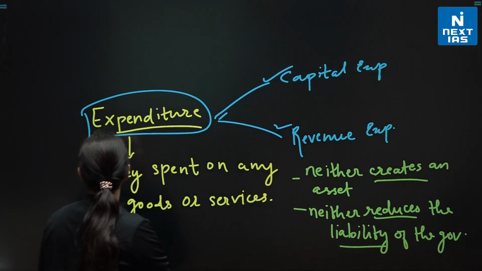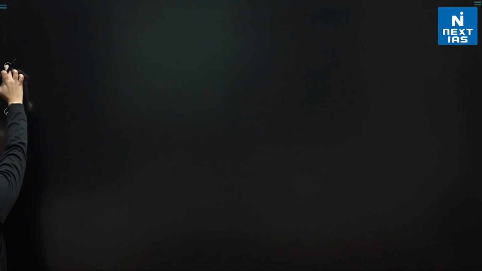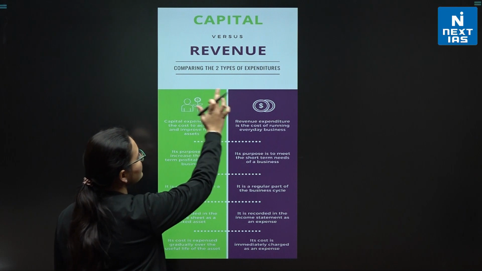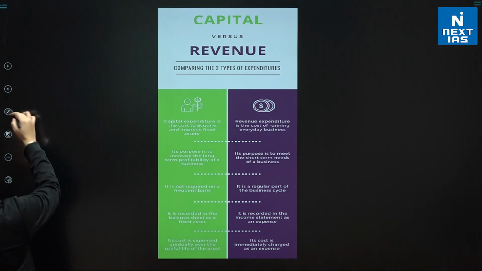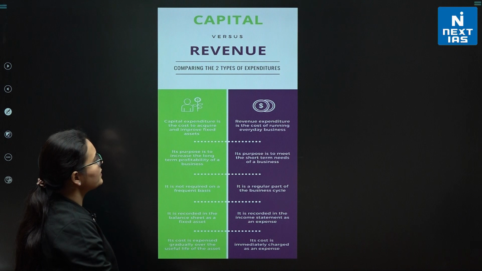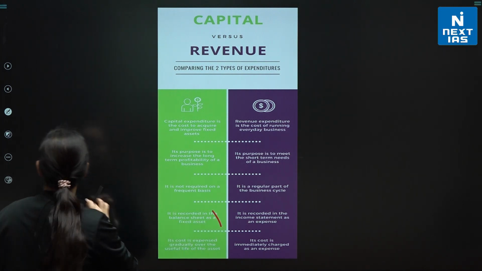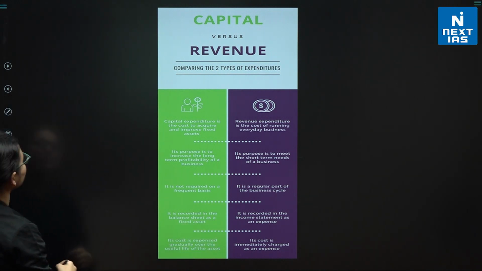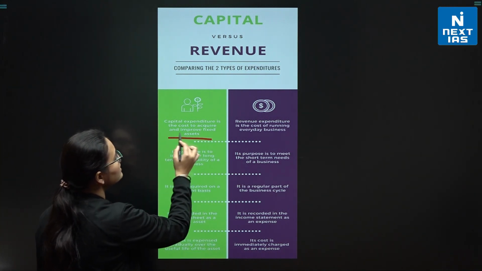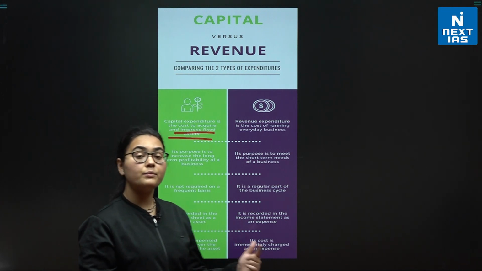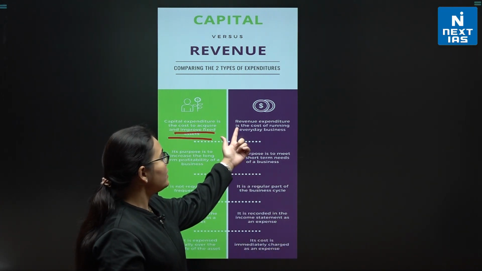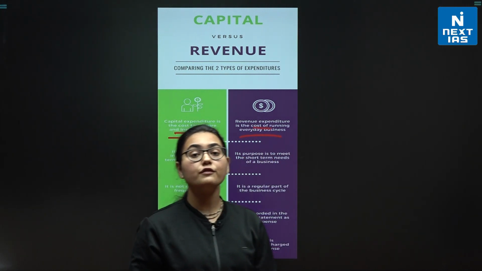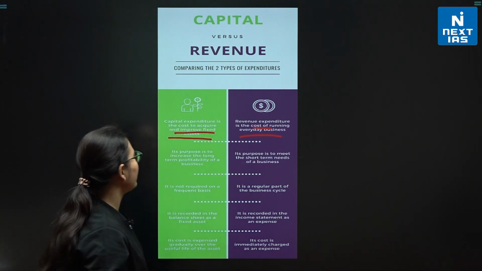I want you to know certain more things about this particular topic. Okay. So, if I talk about capital expenditure and revenue expenditure, we see that capital expenditure is the cost to acquire and improve fixed assets, right? If I talk about revenue expenditure, it is the cost of running everyday business. Let me give you an example here.